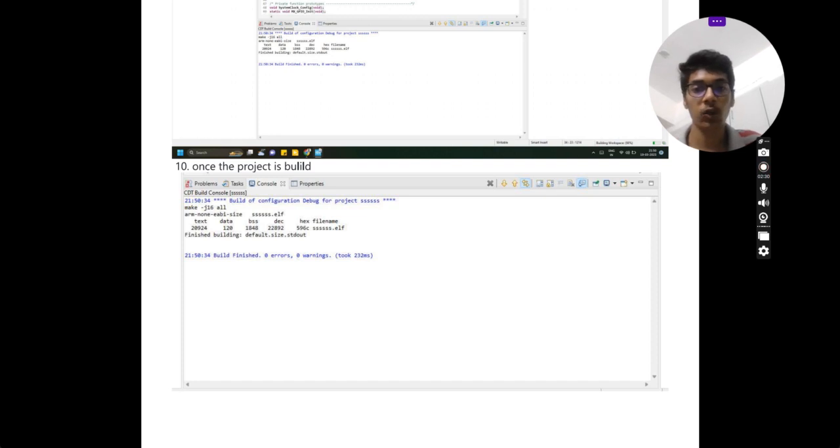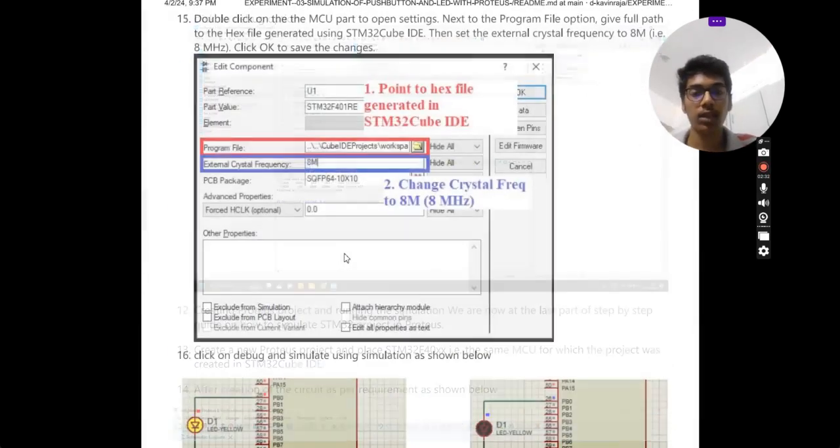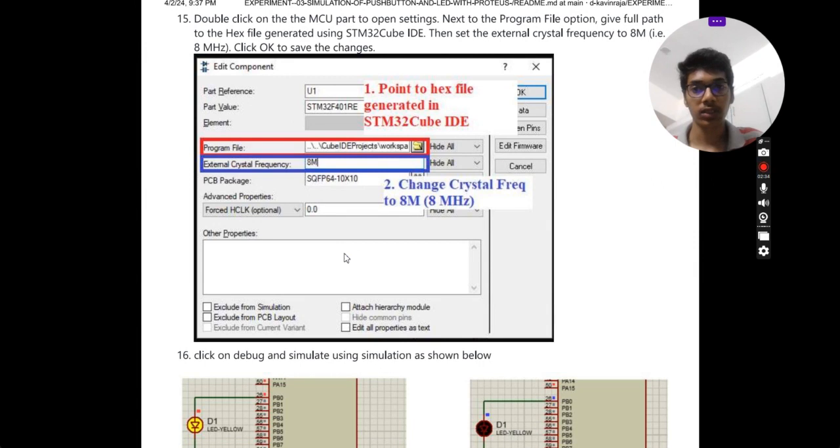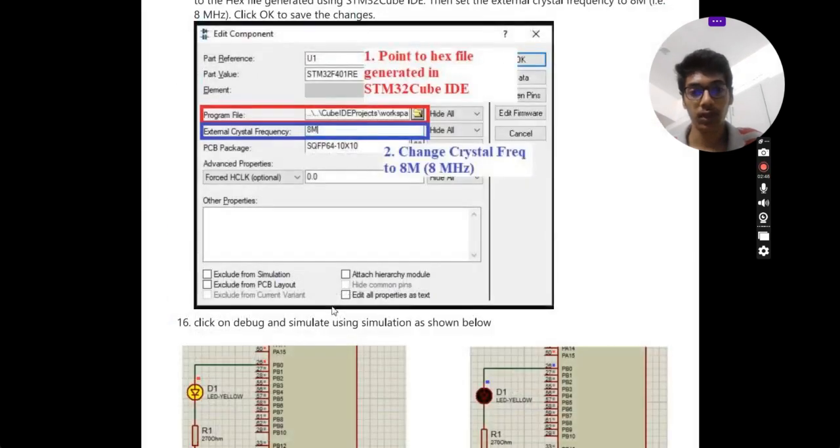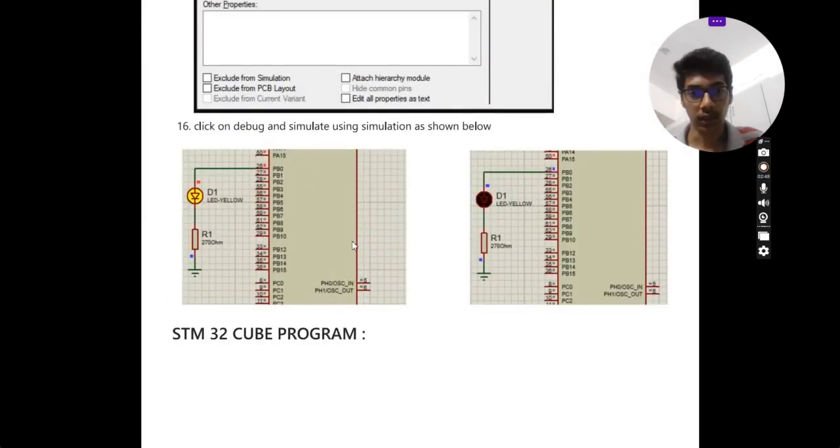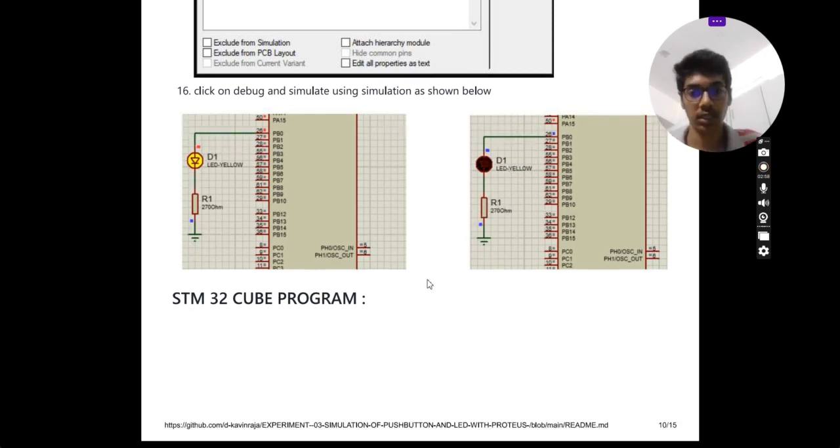Once the project is created and the program is written, you need to run that program, and once you run it you will get zero errors and zero warnings. After that you open the Proteus software and create a new file. Before that, you need to create a circuit with the processor, the LED and the resistor, and then load the STM HEX file to continue the execution of the program.